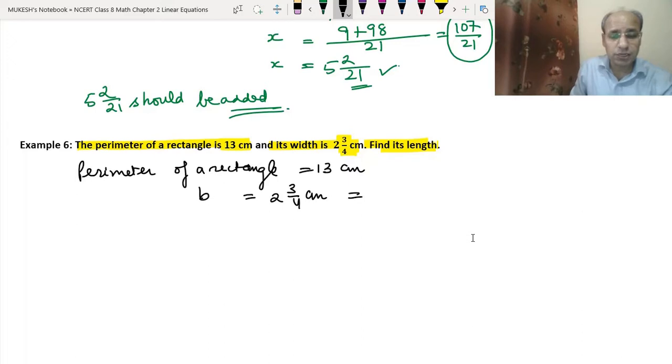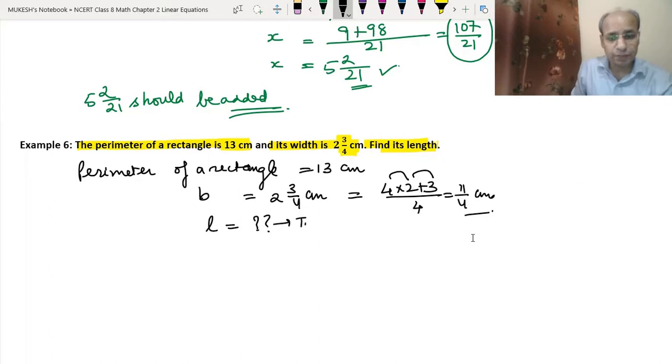we can just convert into an improper fraction. So we have 4 into 2 plus 3 upon 4, that means 4 2s are 8 plus 3, 11. So we have 11 upon 4 centimeter. Okay, and we have to find the length. Okay, so as I think you would have studied in class 7 about the perimeters of figures in geometry. So what is the formula of the perimeter of a rectangle?